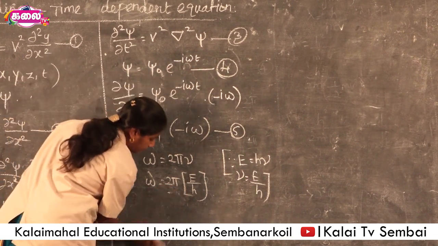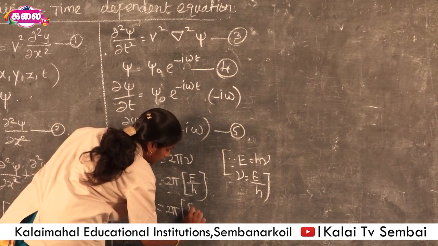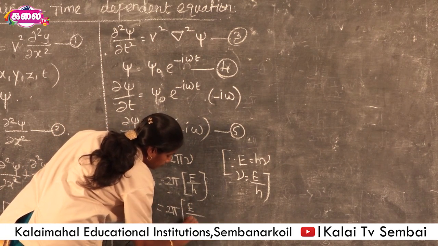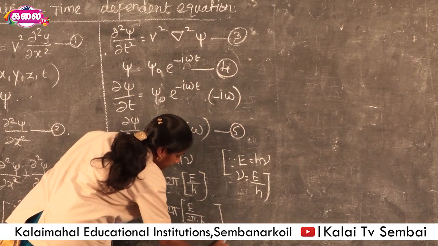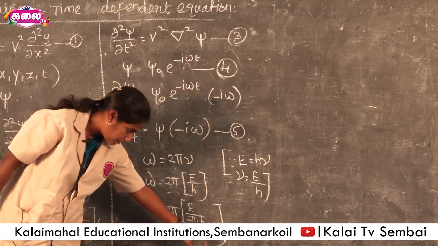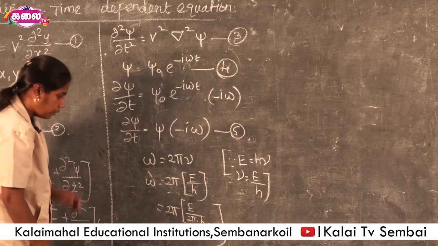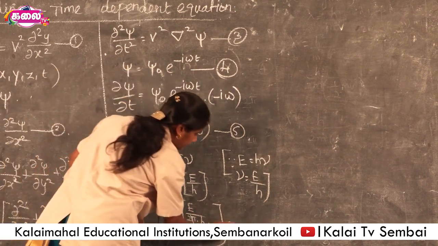So we have 2π times E divided by h times 2π divided by 2π. Now the 2π and 2π cancel out.